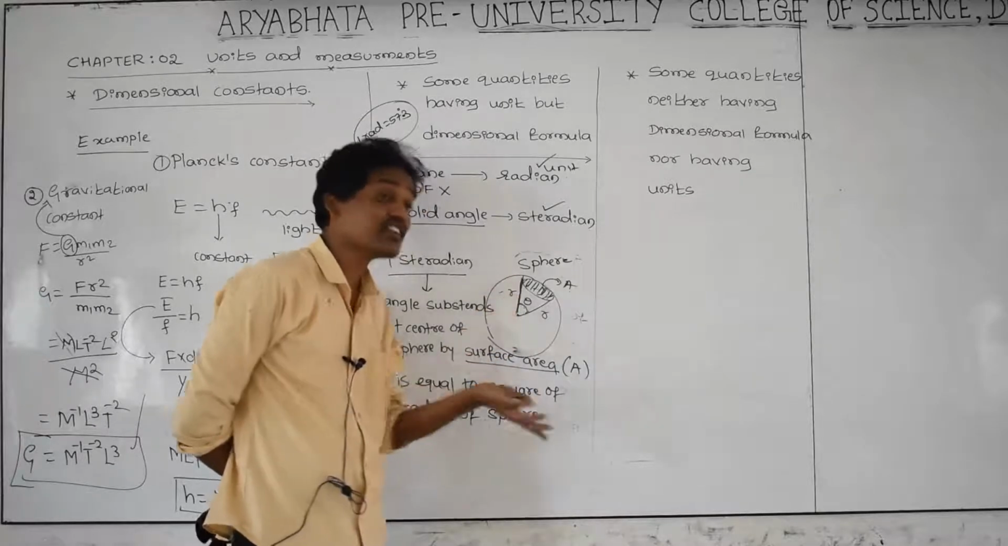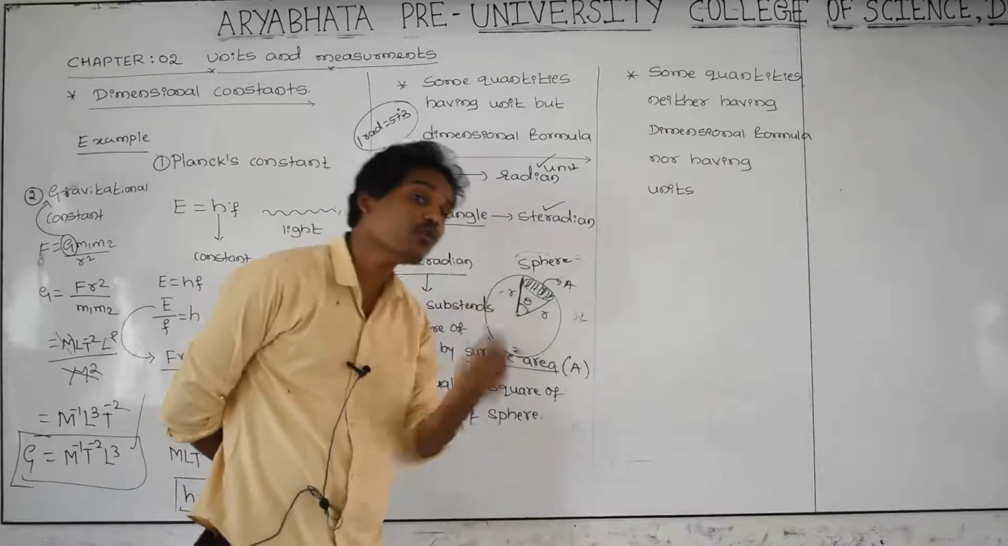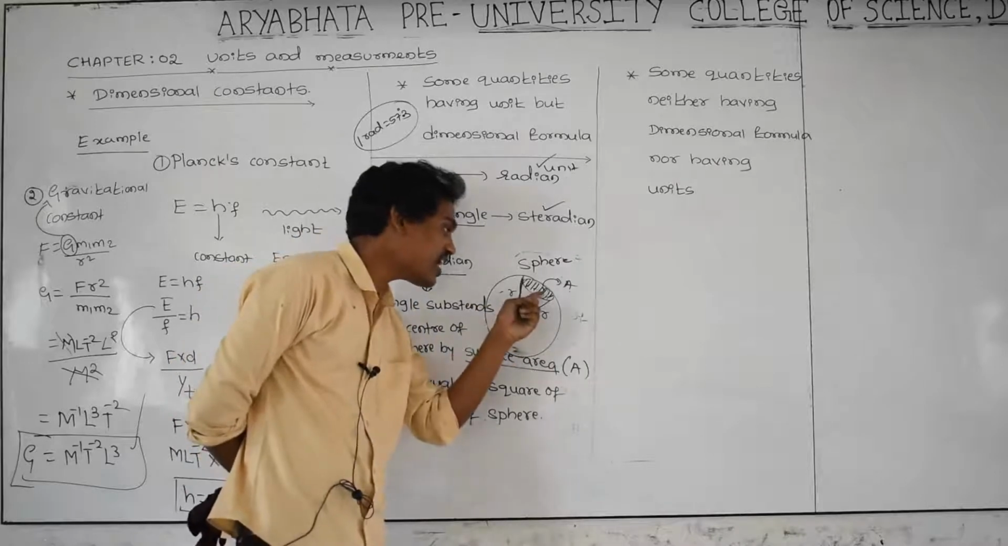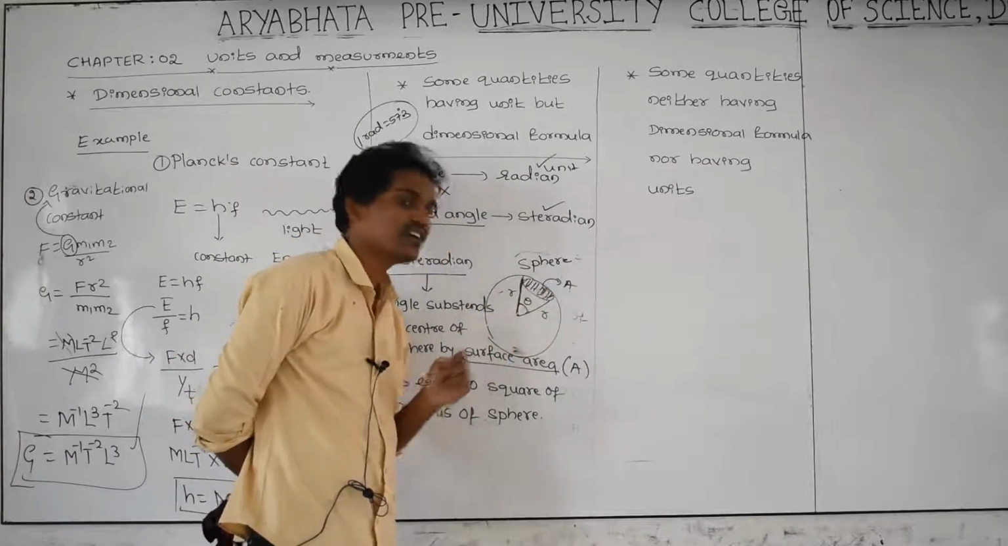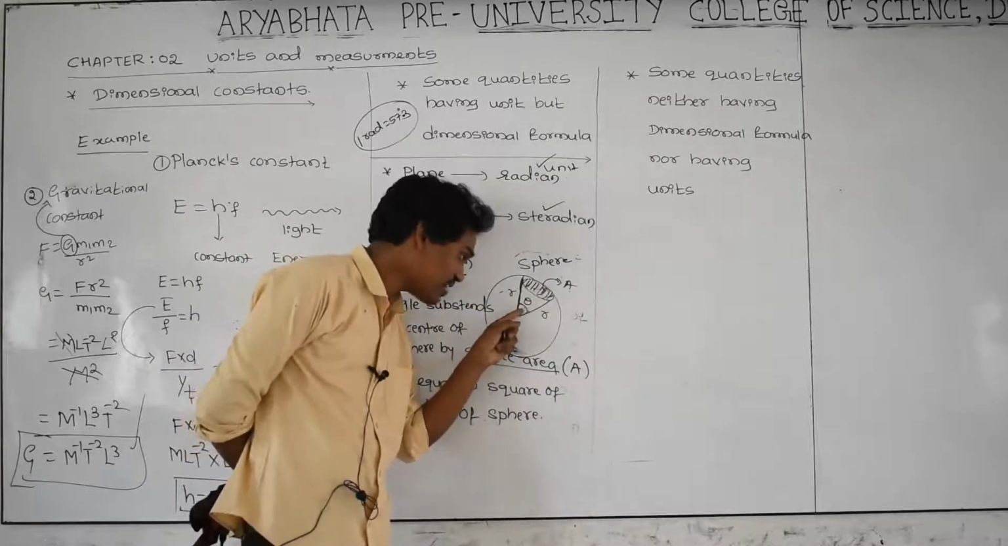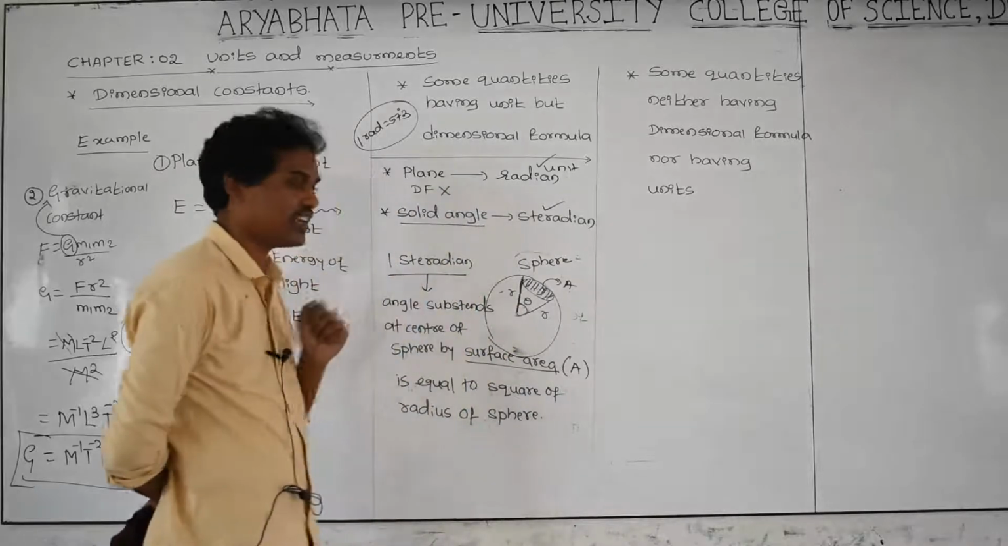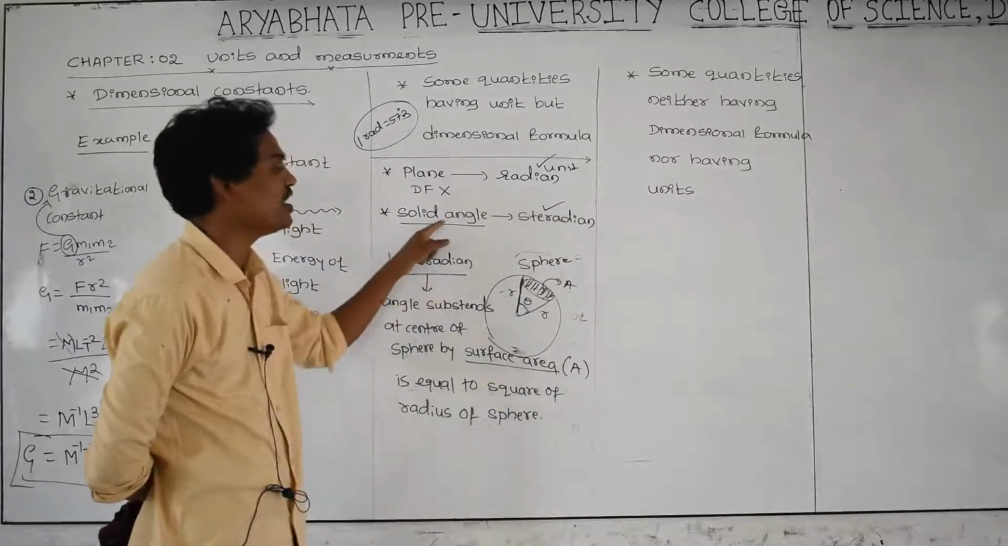This is the area. Then what is the angle subtended here? That is called 1 steradian. This is the SI unit of solid angle.